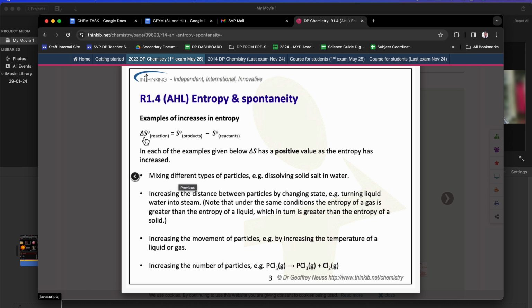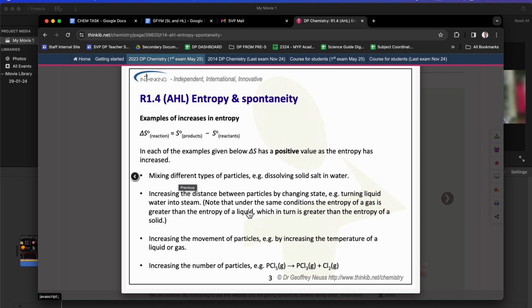But then, what does it actually mean, negative and positive? The level of disorderness: the more disorder, the more complex the molecules, that will give you a higher value of entropy. So if the molecule is simple and the amount of them is just a few molecules, the disorderness level is also lower.